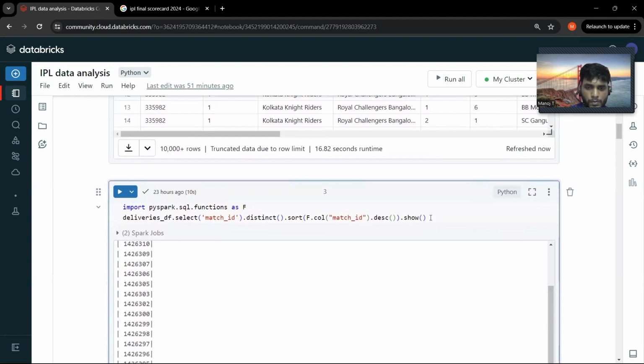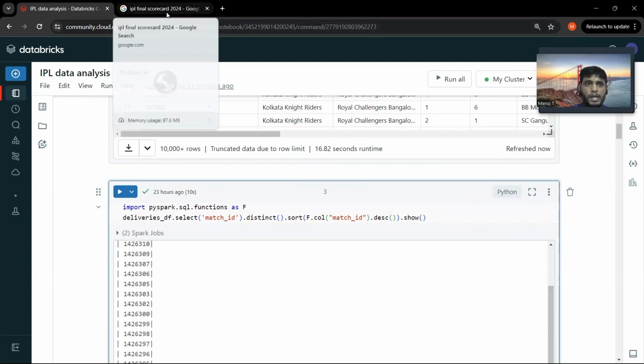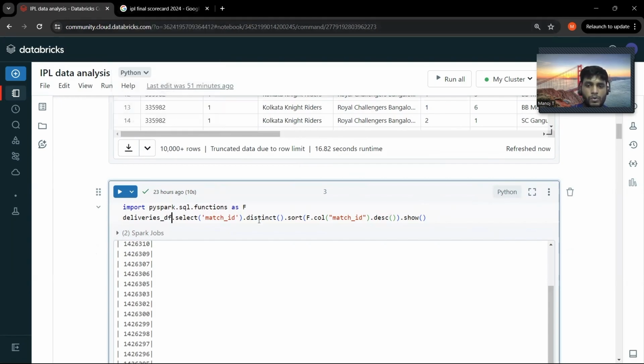Let's get started. As I mentioned, we are going to build the scorecard for the IPL final match. When I showed you the CSV file, you could see that the match ID starts from 2008 and ends at 2024. The latest match ID would be the IPL 2024's final match.